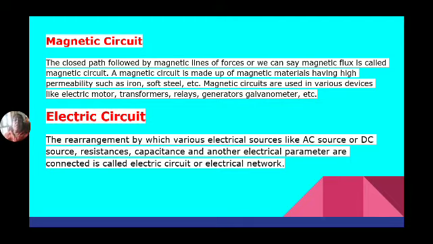Now the electric circuit. The arrangement by which various electrical sources like AC source or DC source, resistance, capacitance and other electrical parameters are connected is called an electric circuit. It is a closed path in which current passes, which consists of electrical components like resistance, inductance, capacitance, etc.